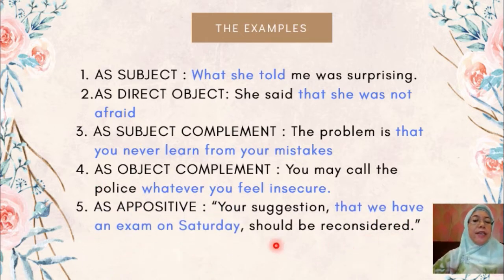As appositive, here's the example. Your suggestion that we have an exam on Saturday should be reconsidered. That we have an exam on Saturday is a noun clause as appositive. What is an appositive? Okay, an appositive is a noun or a noun phrase or a noun clause that is accompanied by another noun and surrounded by commas. Here, your suggestion is the identifier.